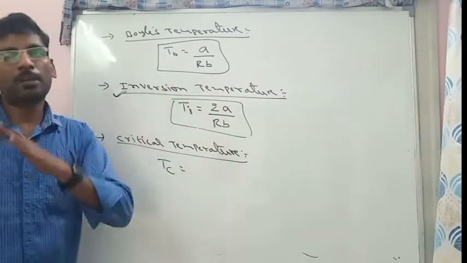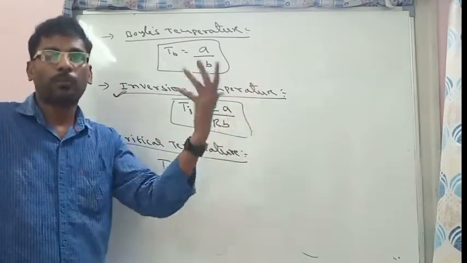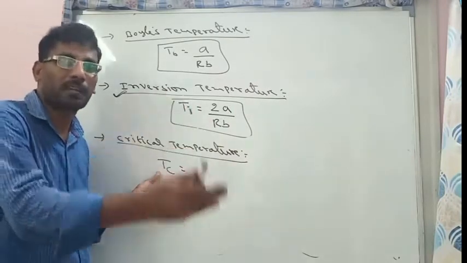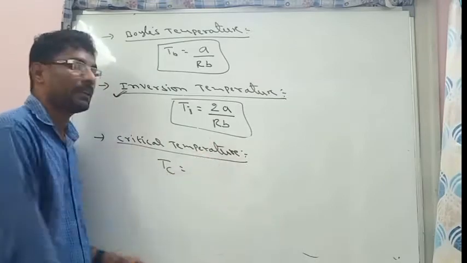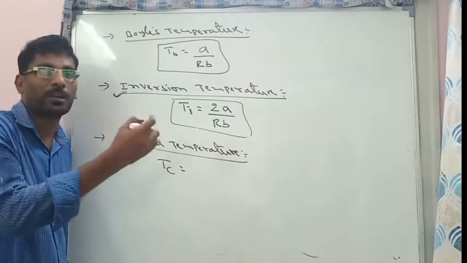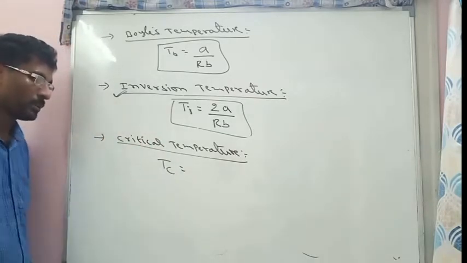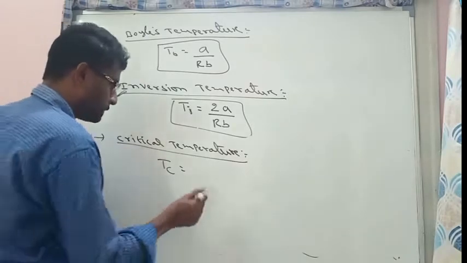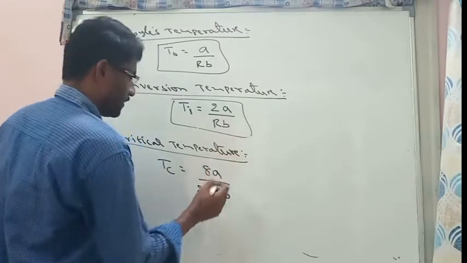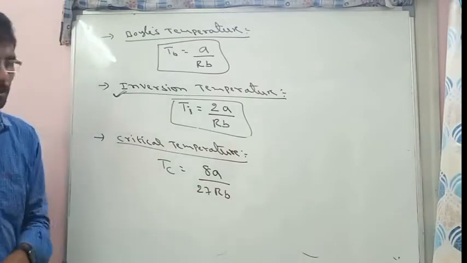Only below that particular temperature can we liquefy a gas, but above that temperature we cannot liquefy it. So at that temperature liquefaction will start. That temperature is called the critical temperature. The temperature above which we cannot liquefy a gas is called critical temperature, represented with Tc. Its formula is 8a by 27Rb. Again a and b are van der Waals constants.